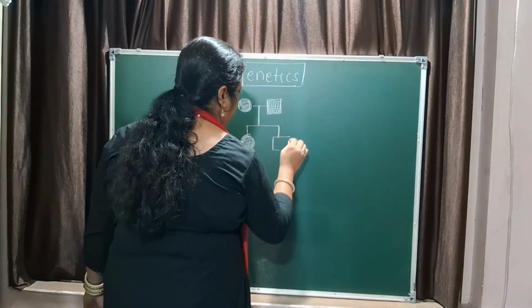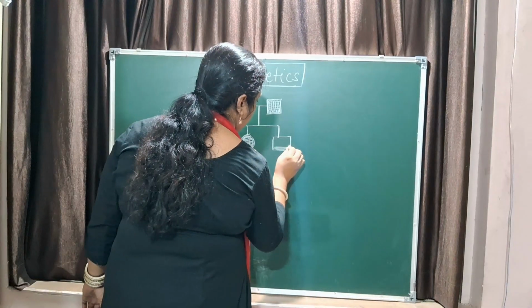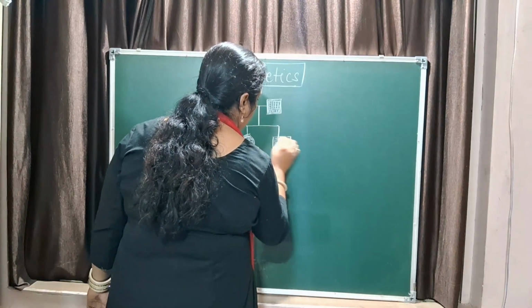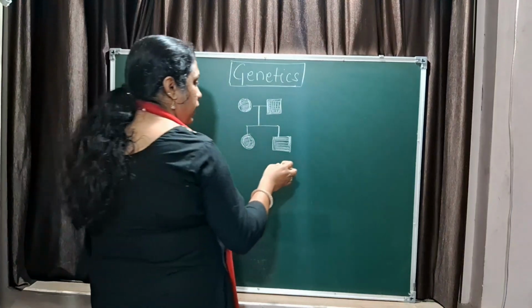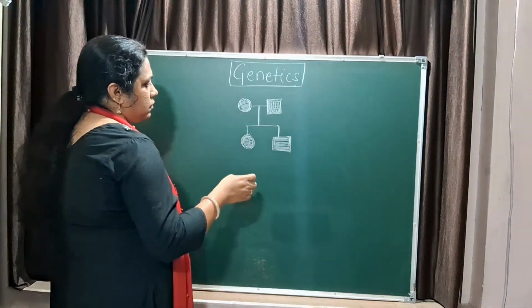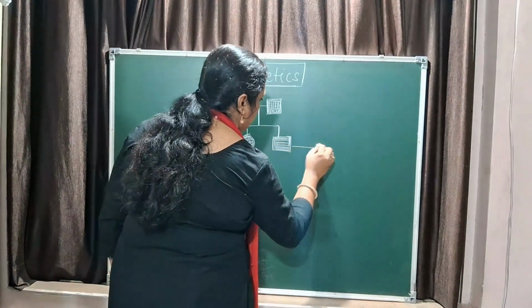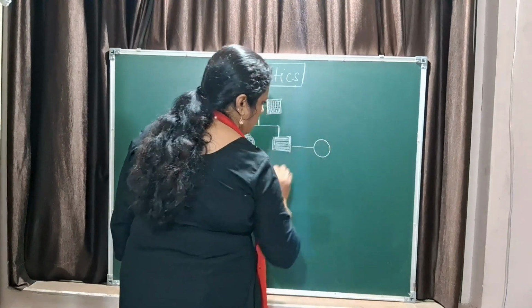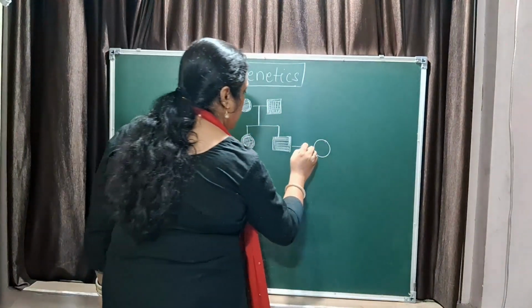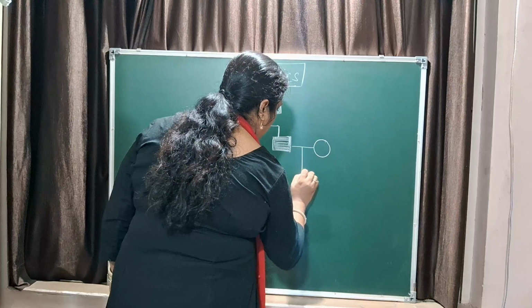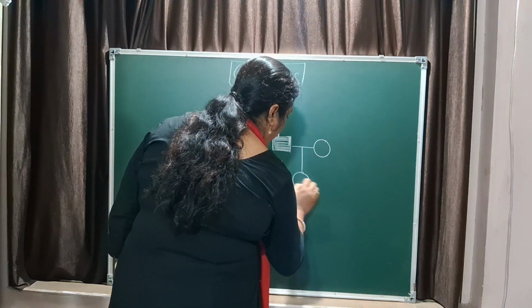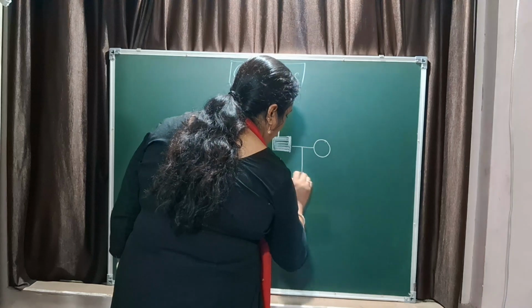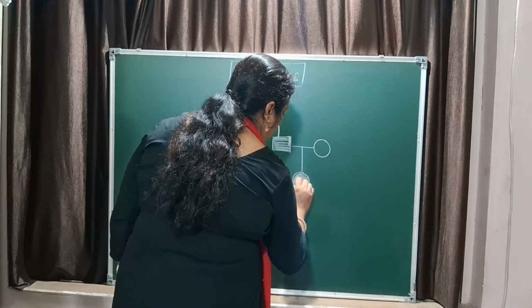They produce children, maybe they have got 2 children, both can roll their tongue. Now, this man married a non-roller. They produced one daughter, who was a roller. I am telling you a story. See how I am writing. So she is a roller.